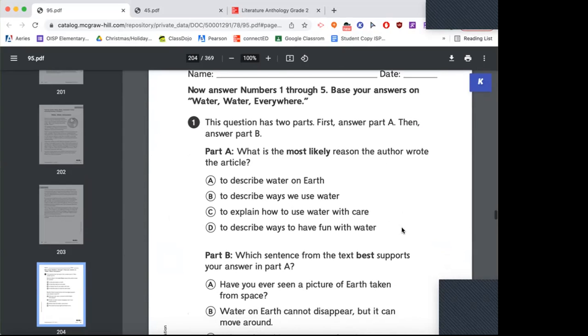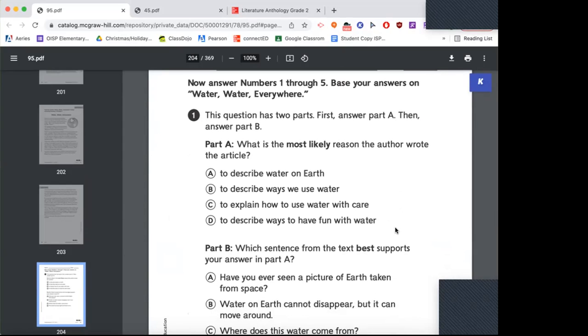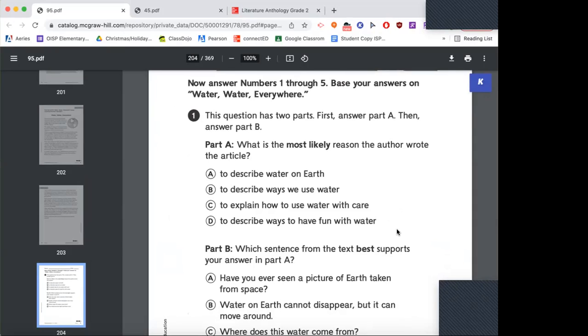So what is the most likely reason the author wrote the article? To describe water on Earth, to describe ways we use water, to explain how to use water with care, or to describe ways to have fun with water? To describe water on Earth. Very good. To describe the water on Earth, where it is, how it moves.